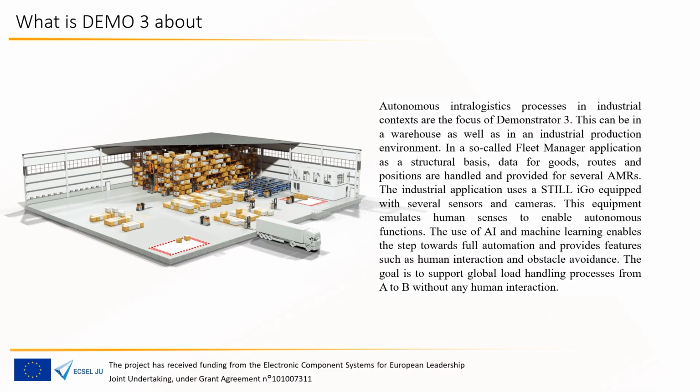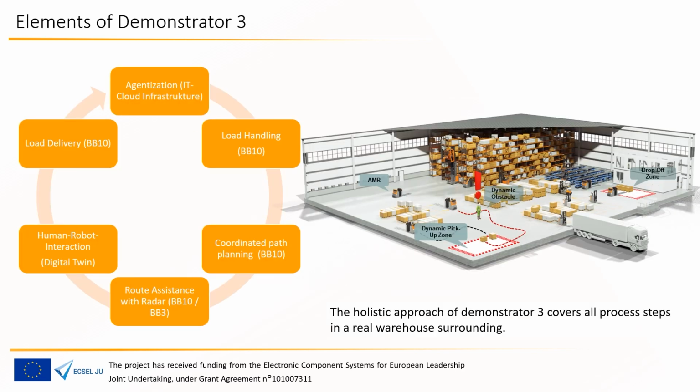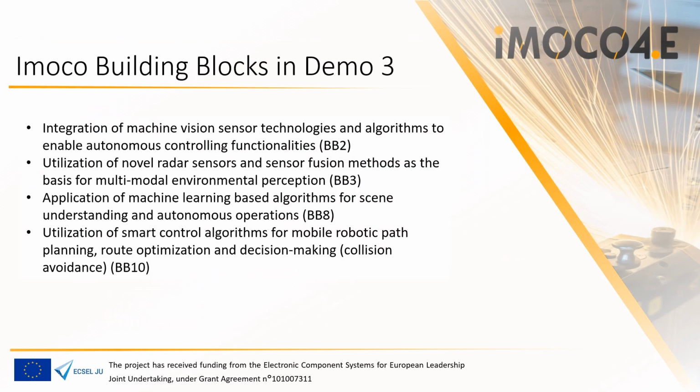Autonomous intralogistic processes, in an industrial context, are the focus of Demonstrator 3. A so-called fleet manager application processes data for goods, routes and positions, and provides them to several AMRs. These AMRs emulate human senses using AI and various sensors to enable autonomous global load handling processes from A to B. Demo 3 covers all process elements in a full holistic approach.